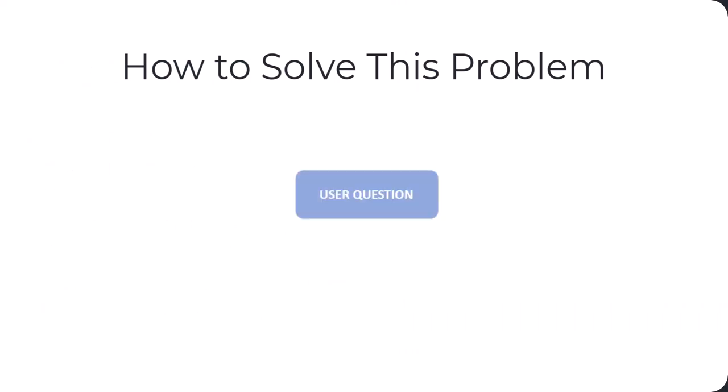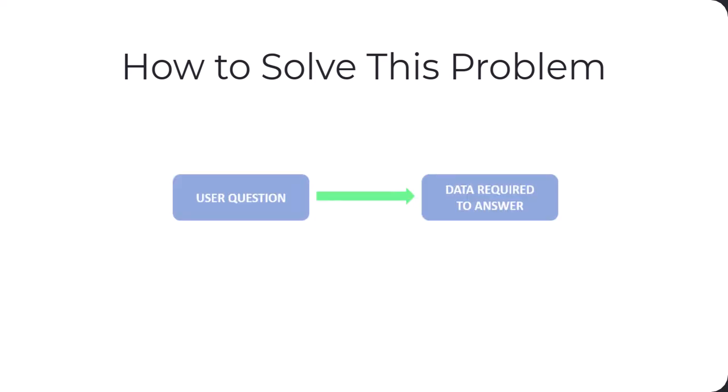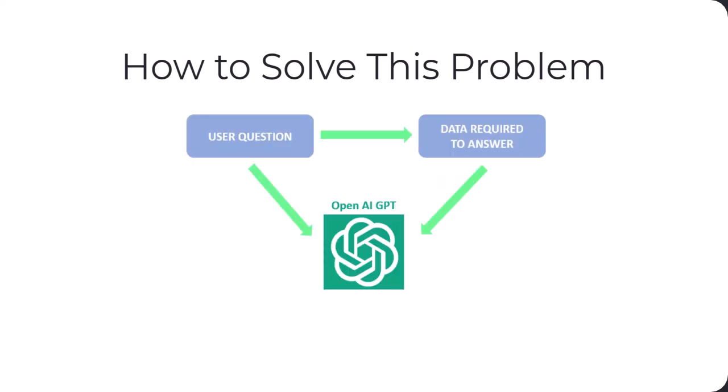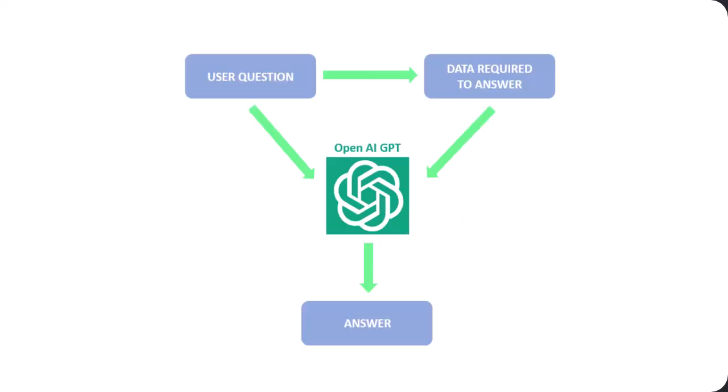What we're going to do is we're going to use our own data. We're going to start with the user's question. And based on that question, we're going to find the data that we need to provide an accurate answer. Then we're going to feed that question and the data to GPT, which will then be able to produce an answer based on current and accurate data that we provide. This way, we'll be able to make use of GPT's outstanding natural language processing and understanding capabilities while maintaining control of the data that's being used to produce the answers.